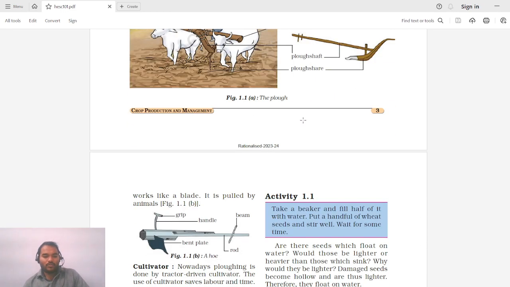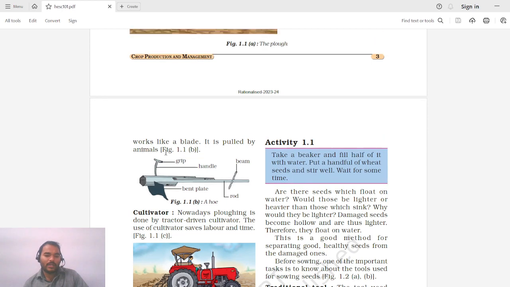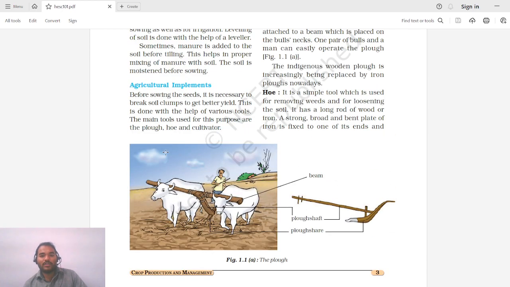Okay, so now let us look at a hoe. What a hoe is. So you can see over here a hoe. This is something similar to plug as well. So it has basically a bend plate over here, a grip where the farmer can hold this beam. This beam will be tied to the neck of bulls or oxes or camels, and this is the rod. Okay, so what it does, hoe will help in breaking the clumps of the soil that were initially formed.